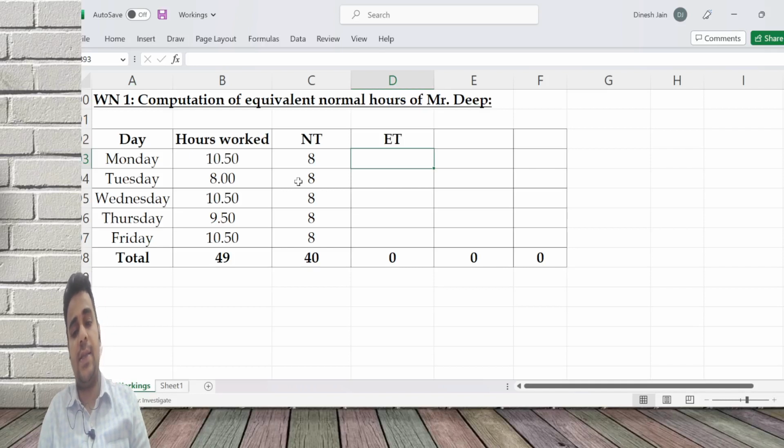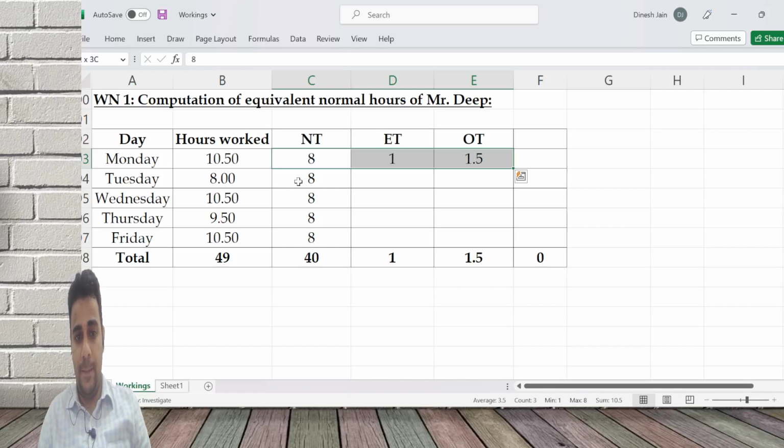It is still 9 hours if there is no overtime. Totally 10.5 is there, so let me do three things: normal time, extra time and overtime. Normal time is 8, extra time is 1, and overtime is the balance 1.5 of the 10.5.